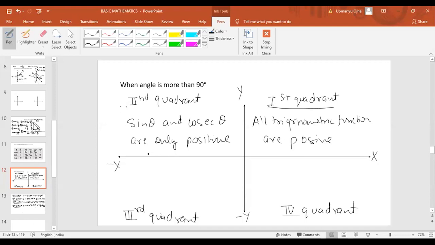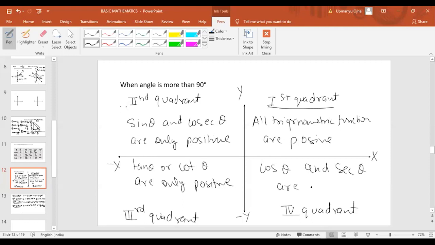Now the third one, in the third quadrant, tan theta and cot theta are only positive. And in the fourth quadrant, cos theta and secant theta are positive.